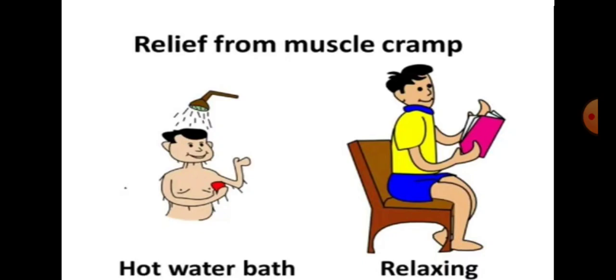When the blood is circulating properly, our body gets more oxygen, and that helps in the complete breakdown of lactic acid into carbon dioxide and water, and we get relief from muscle cramps or muscle ache. Clear? I hope you have all understood muscle ache and muscle cramp.